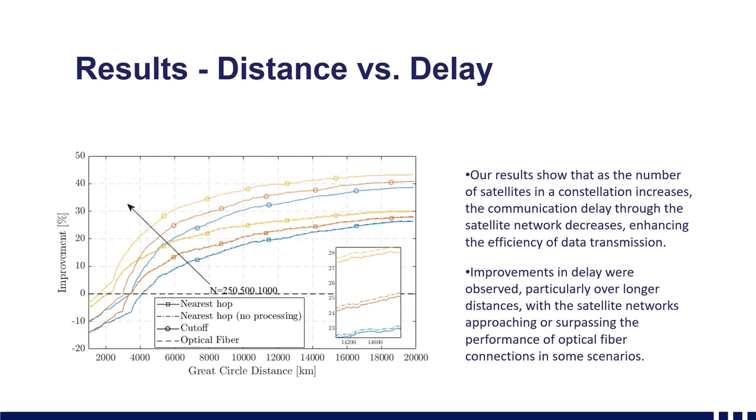The nearest hop topology, on the other hand, demonstrates a strong delay performance relative to this great circle optical path, while the cutoff distance-based topology shows a slight increase in delay due to its more extensive number of connections and its longer length relative to the nearest hop topology. We also showed the inclusion of realistic processing delays, which show a marginal impact on the overall delay performance, indicating the efficiency of the hardware plays a significant role. However, further investigation is needed in this area.